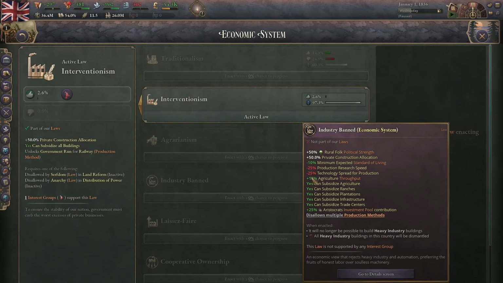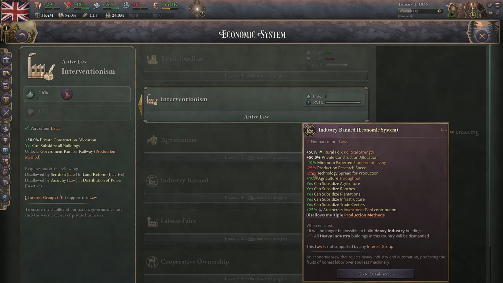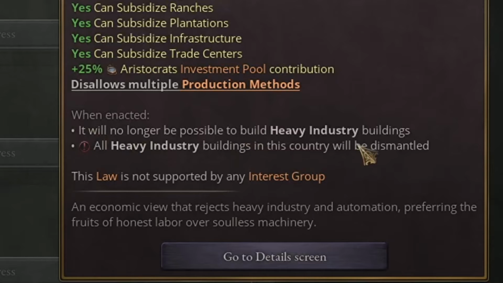You get 10% agricultural throughput, can subsidize most agricultural things, get 25% investment from aristocrats, minus 10% minimum expected standard of living, which is an odd stat for this, but I guess it makes sense, 50% private construction allocation, and plus 50% political strength for the rural folk. Also does minus 25% production research speed. So you research stuff in the production tab 25% slower, and minus 25% technology spread for production. Doesn't sound too bad, right? Well, see at the bottom it says here that you are no longer allowed to build industry buildings, and all of your industry buildings will be destroyed.